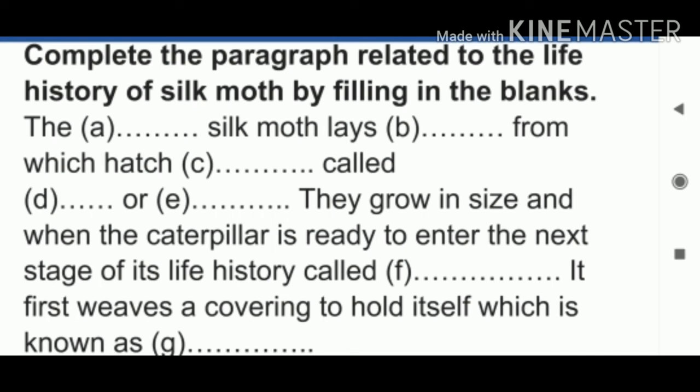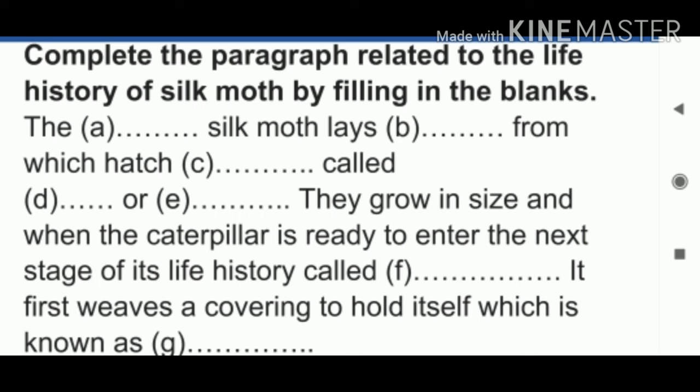See what will come in the first dash. The dash silk moth lays, that is, the female silk moth lays what? Eggs, from which hatches a larva, called what? It is otherwise called caterpillar or silkworm. They grow in size, and when the caterpillar is ready to enter the next stage of its life history called pupa, it first weaves a covering to hold itself, which is known as cocoon.